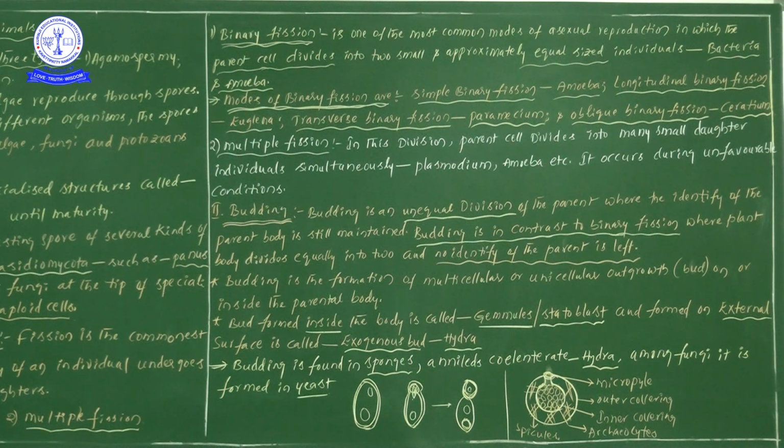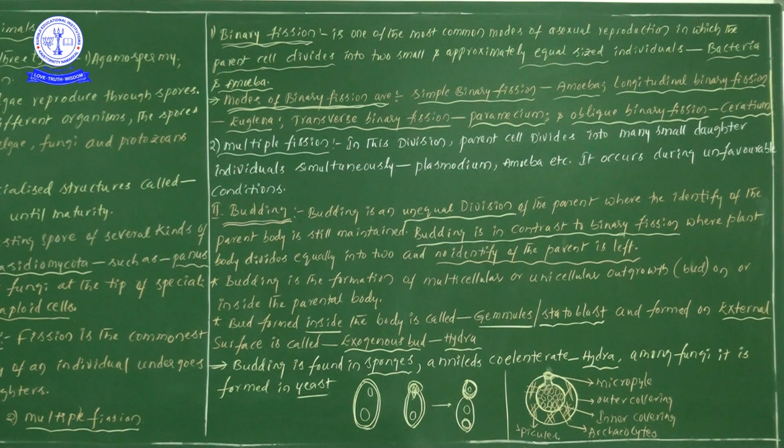Previously in binary fission we have seen the examples of Amoeba as well as Paramecium. In multiple fission the examples are Plasmodium and Amoeba. So multiple fission we can observe only in unfavorable conditions, but simple binary fission and transverse binary fission we can observe in favorable conditions. Try to get this particular point.